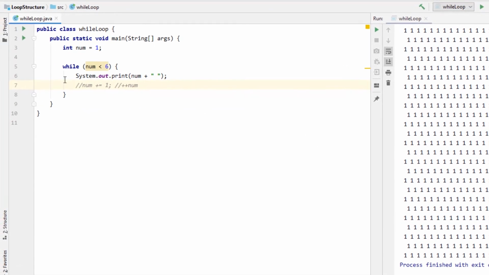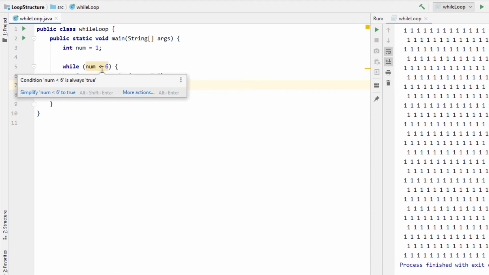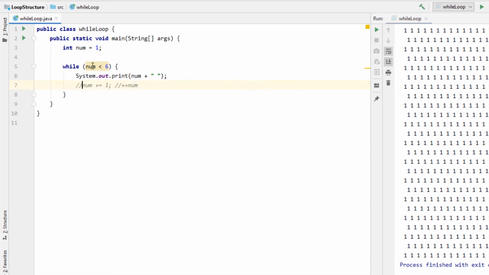What happens is that because there is no code to end the loop, num always remains 1 and the loop never ends, displaying 1.